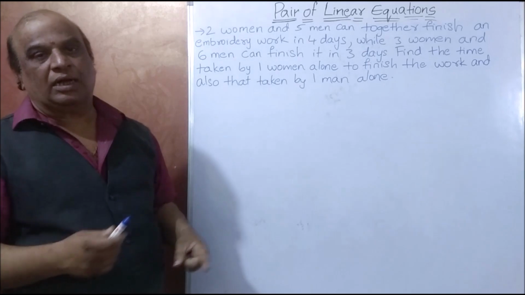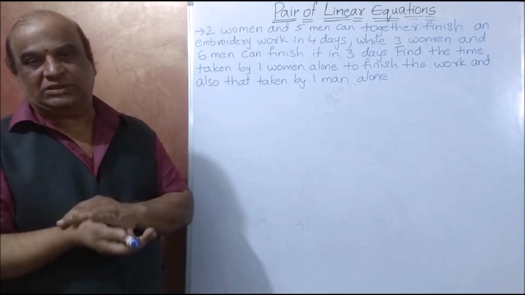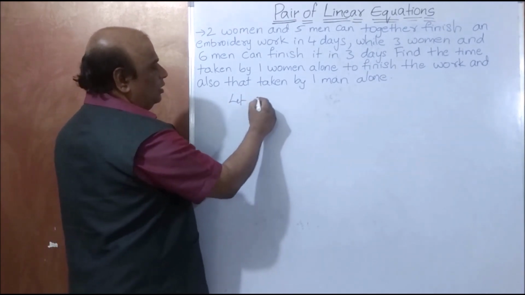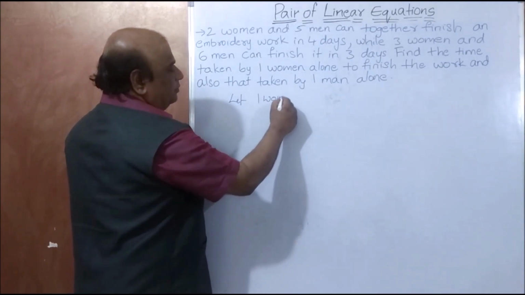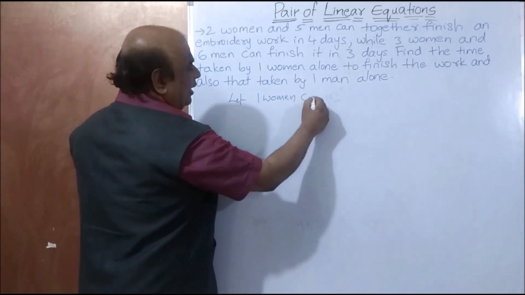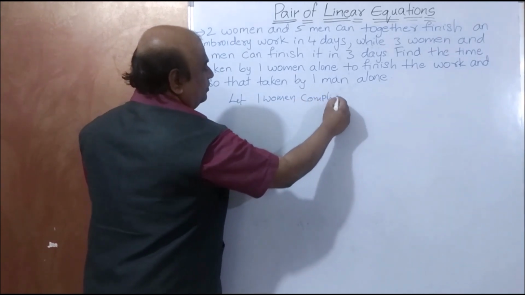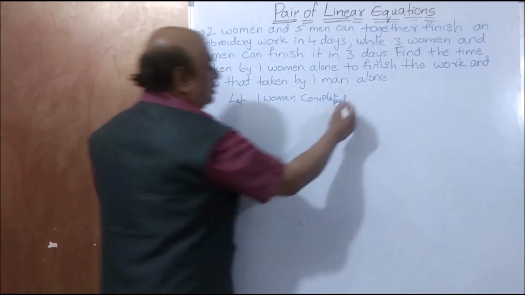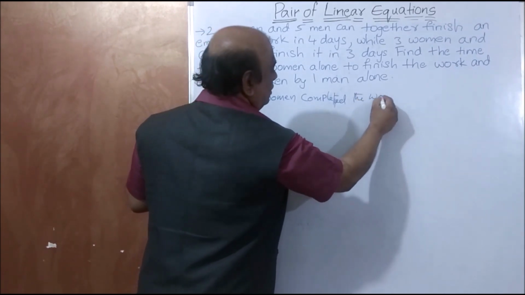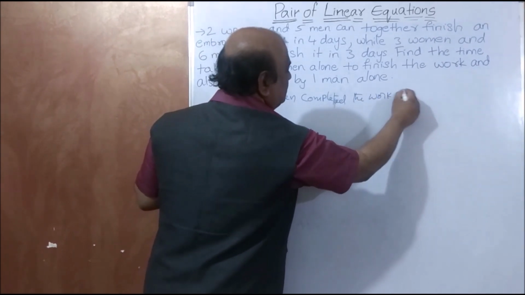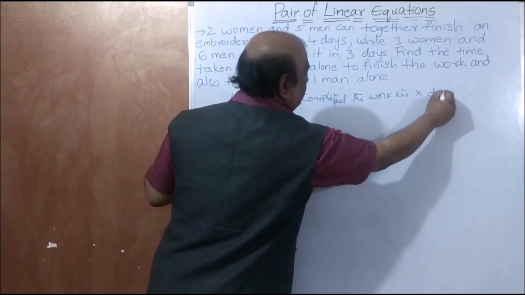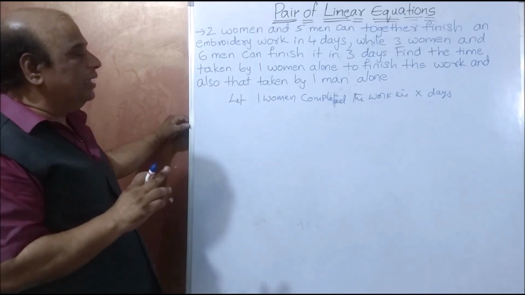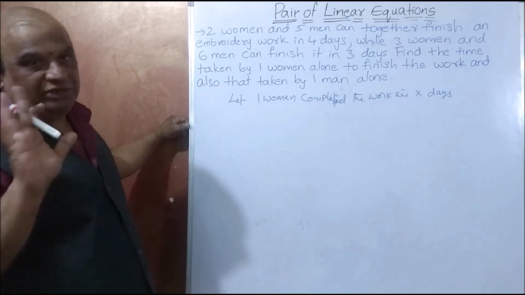Now, here one woman completed the total work in X days. We are assuming, let one woman complete the work in X days.